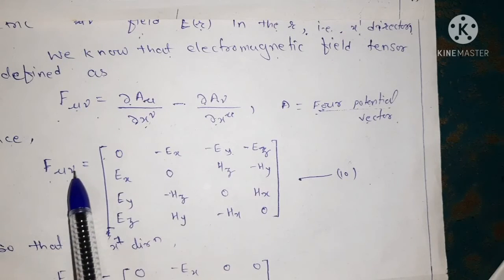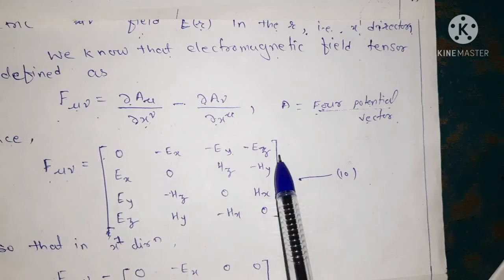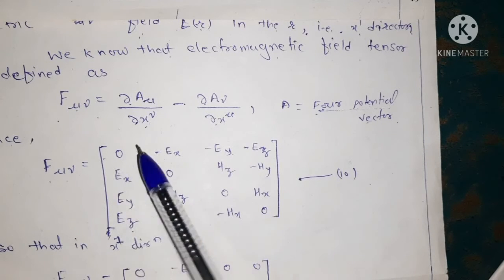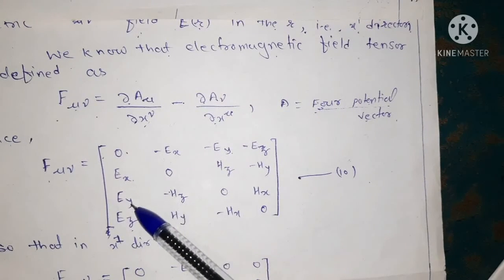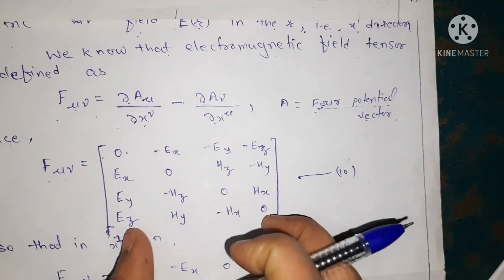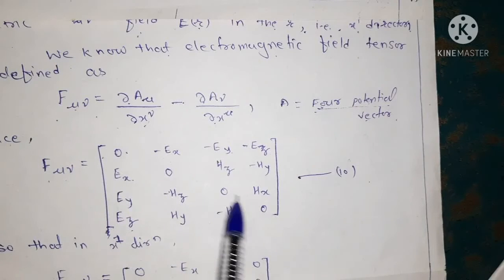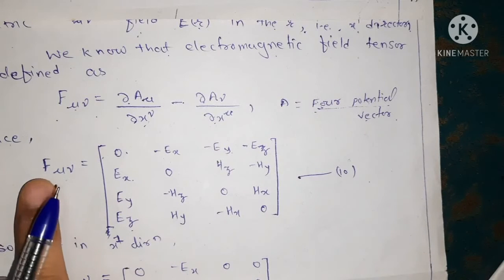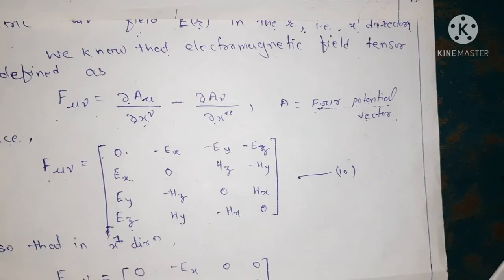Since F mu nu is antisymmetric, we have here 0, Ex, Ey, Ez. This is an antisymmetric matrix and all the diagonal elements are 0, so that the trace of F mu nu equals 0.